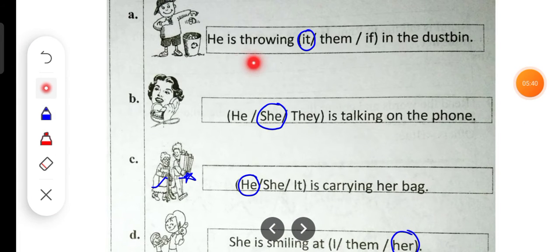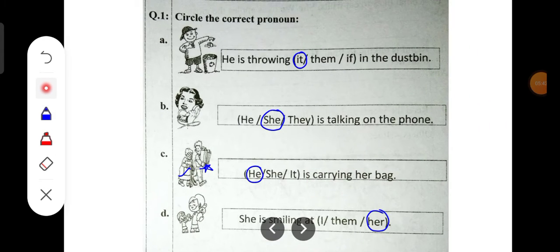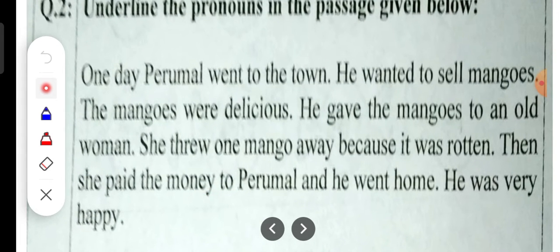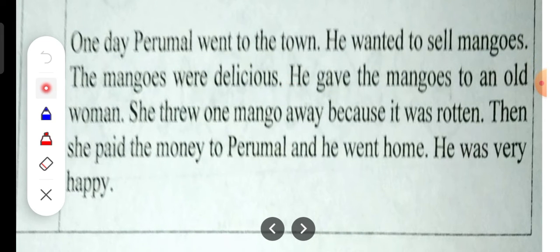So children, this is done. Okay, question number 1. Now let us go to question number 2. Underline the pronouns in the passage given below. Pronouns, remember, are the words used in place of nouns.